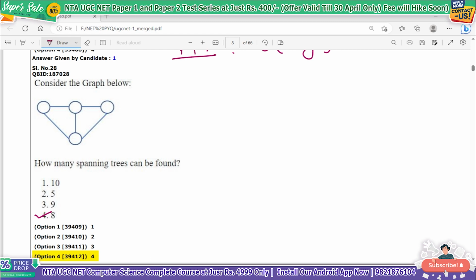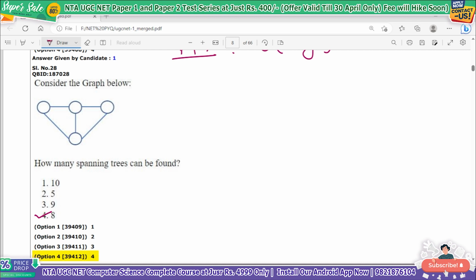So that will be 3 edges, AB AD BD, 3 multiply by BC CD BD, 3, and colliding edge कितनी है, 1, that is 9 minus 1, that is 8. तो the correct answer to this question is 8, that is option number 4.